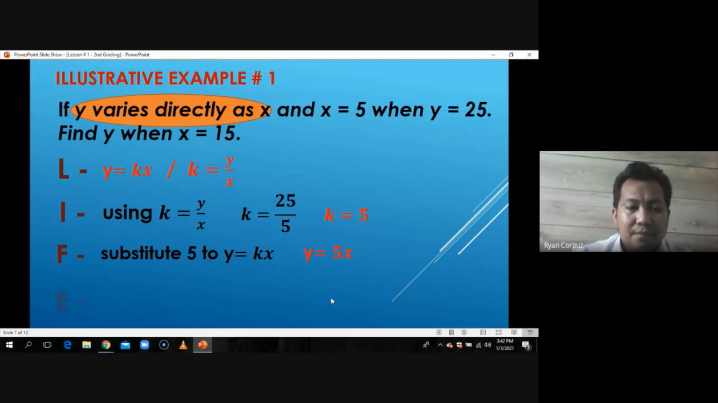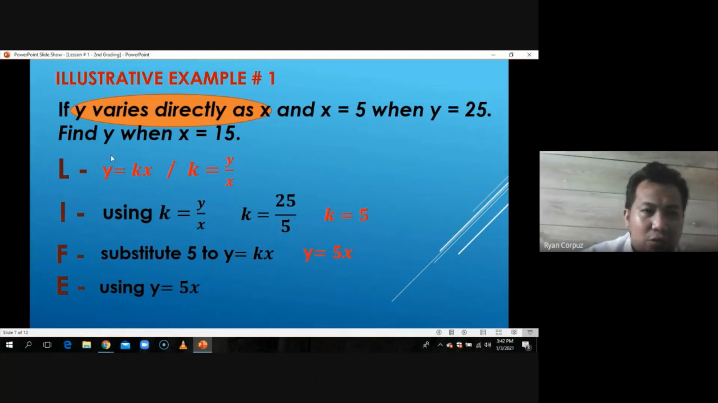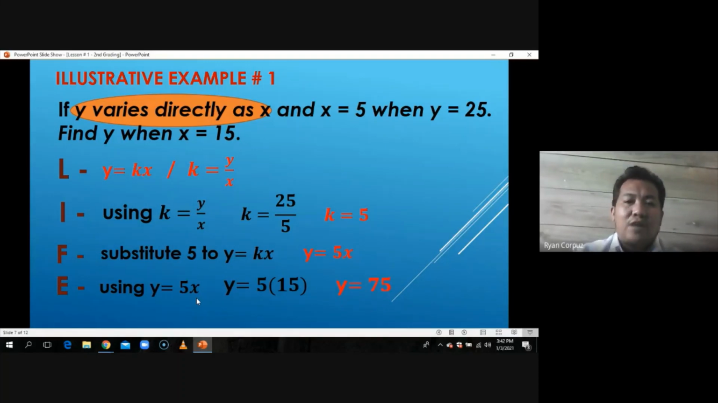Next, the last step, E. As we said earlier, the equation form is to be used to find the unknown. Our unknown here is to find y when x is equal to 15. Using the equation that we formed on step number 3, we solve for what is unknown in the problem. The unknown is y, already equated, when x is equal to 15. We substitute the value of x, 15, so we get y is equal to 5 times 15, and 5 times 15 is equal to 75.